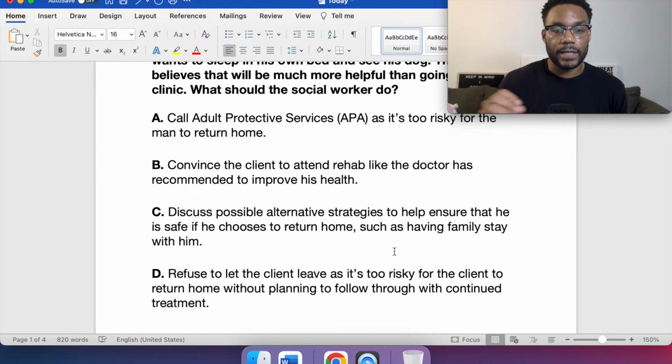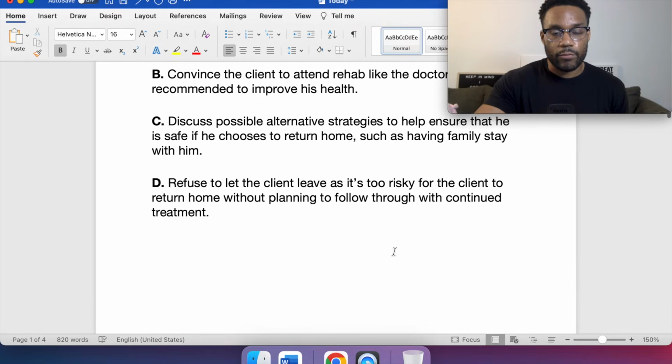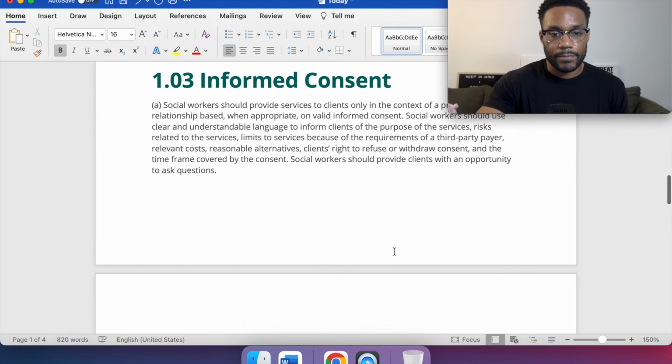When we look at convincing the client to attend a rehab, like the doctor has recommended to improve his health, as social workers, we're remaining that objective party. There's a difference between educating the client on the benefits and the potential consequences of doing something or not doing something versus convincing them to do something, like, oh, you really should do this, it'll be in your best interest if you go here. We just want to make sure that they have enough information to make a more informed decision. And we'll dive right back into the question right here with